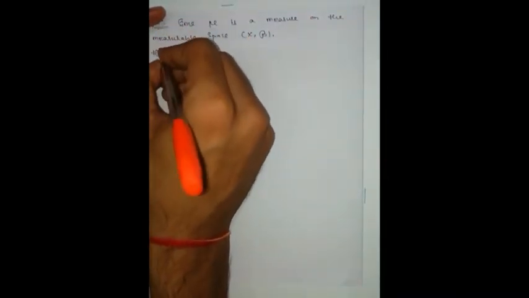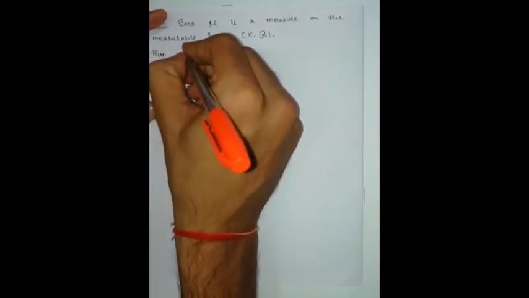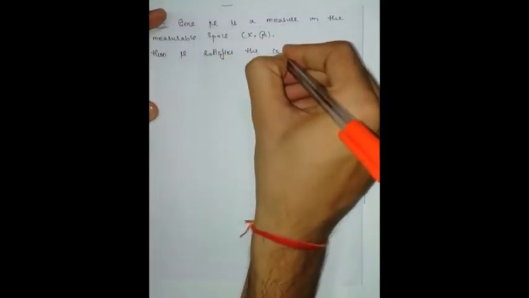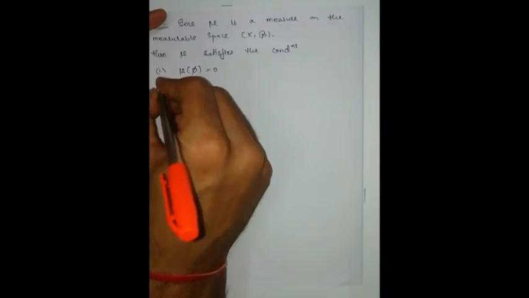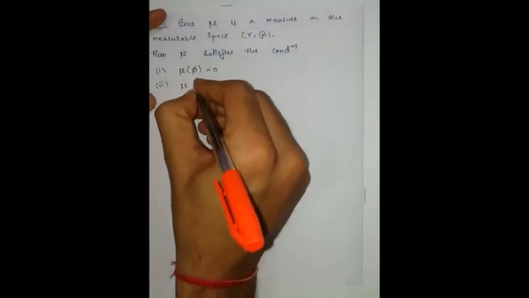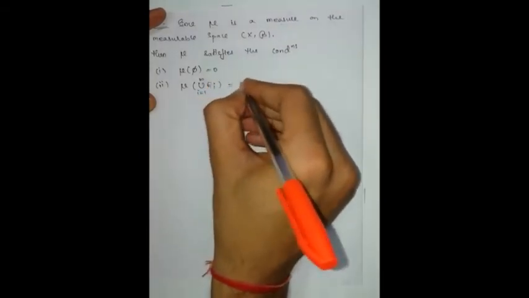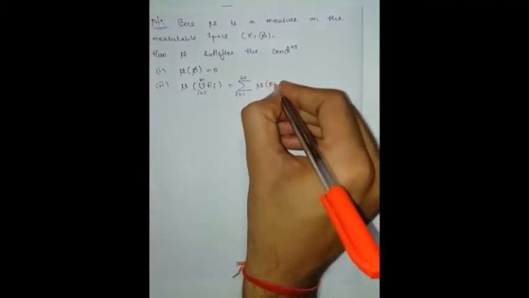Since mu is a measure on the measurable space (X, script B), it satisfies the definition of measure. That is, mu satisfies the conditions: first, measure of the empty set is 0, and second, measure of union i equals 1 to infinity of Ei is equal to summation i equals 1 to infinity of measure of Ei.